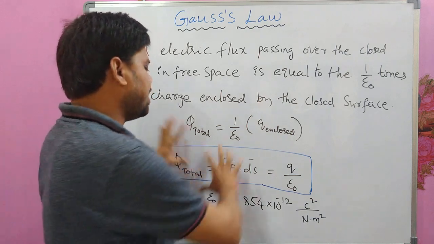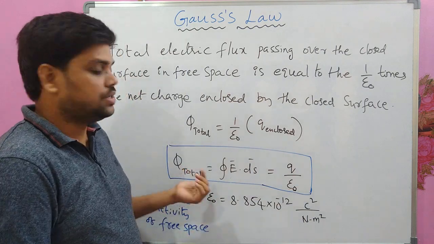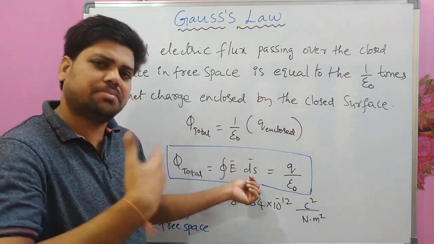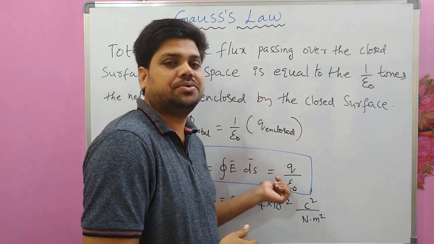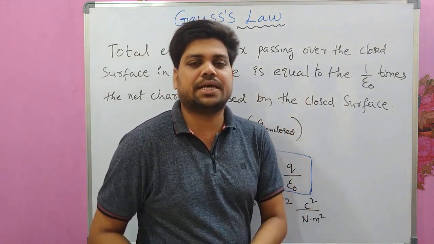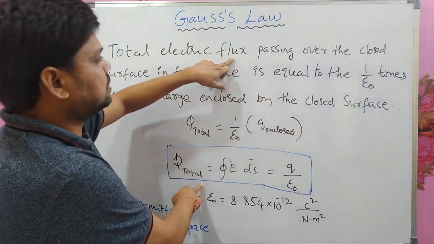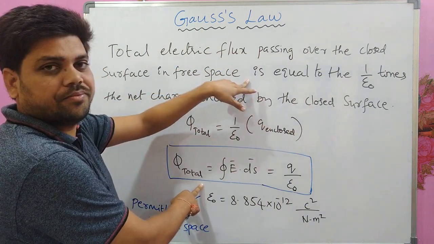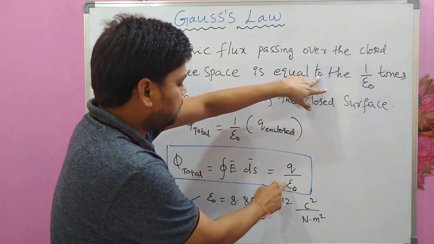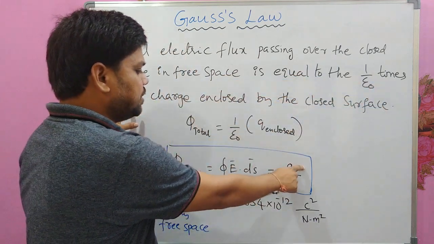So this is the reason I have made this equation here. Phi total is equal to integral E dot dS, a mathematical equation for finding electric flux, which is equal to Q by epsilon naught according to Gauss law. The total electric flux passing over a closed surface in free space is equal to 1 by epsilon naught times the net charge enclosed by the closed surface.